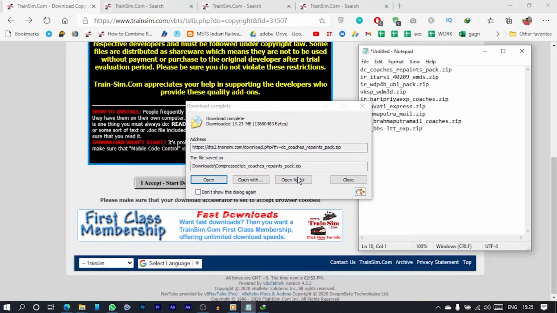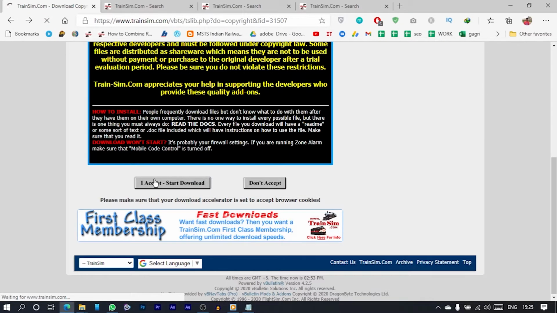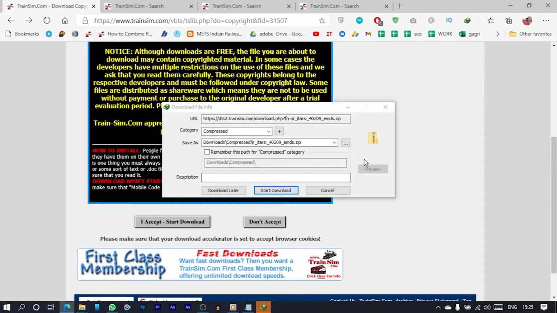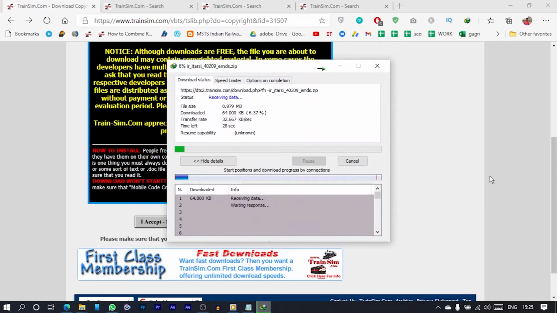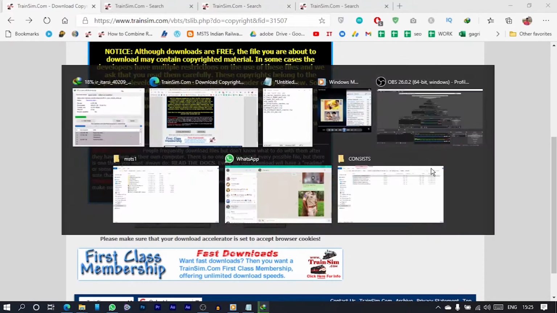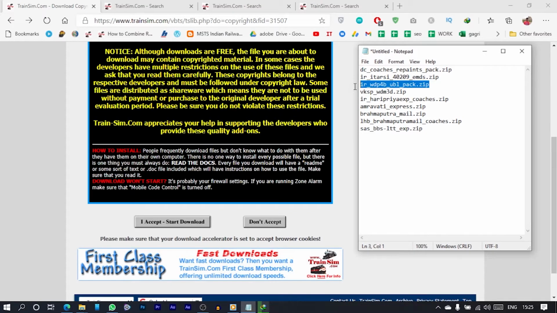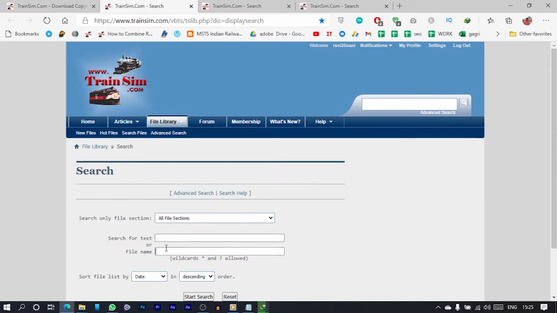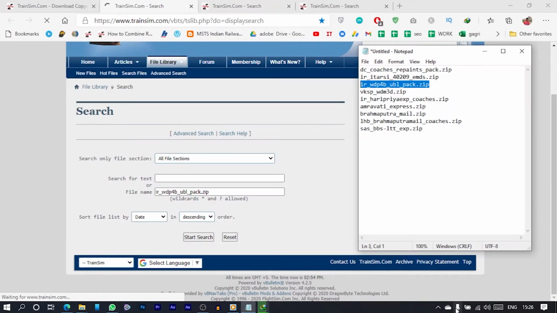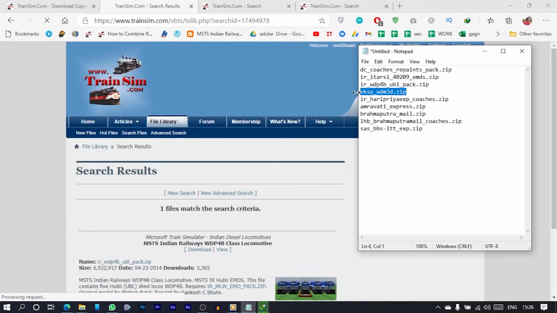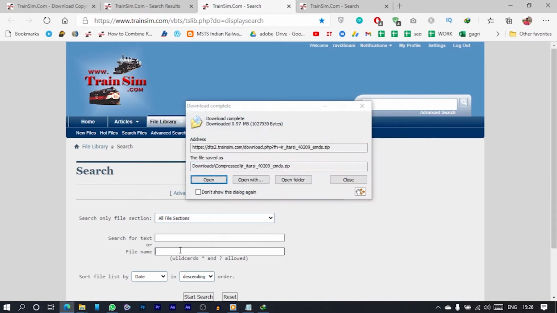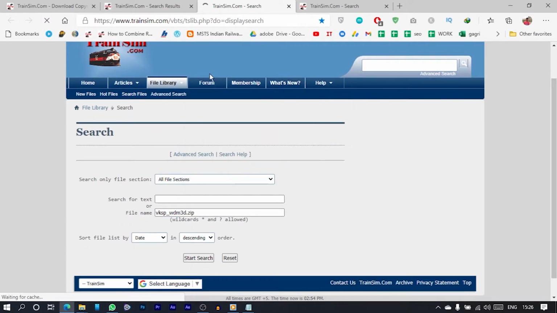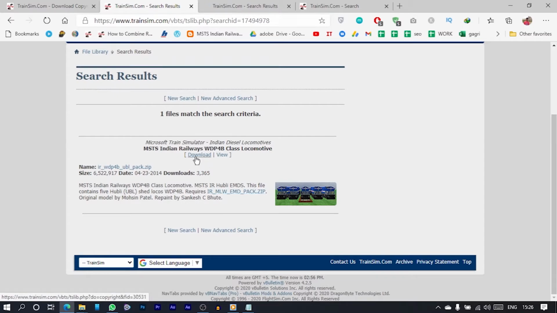All right, it has been downloaded, so we can start our download again for the second one. So let's start downloading. Next, get to the third item, that is IRWP4B Publi Pack. Just get here, paste it here, and start searching. Likewise, Vishakhapatnam WDM 3D. Open it, search it, close it, download this.